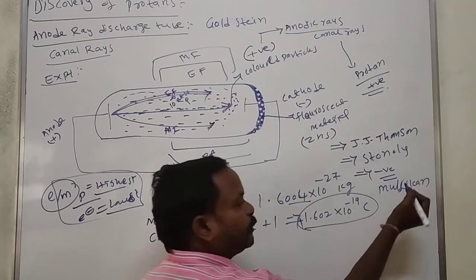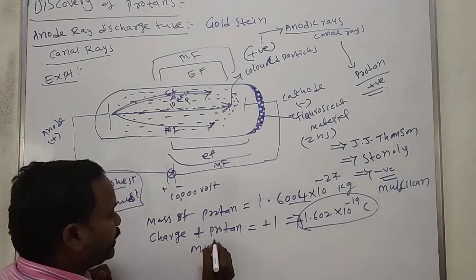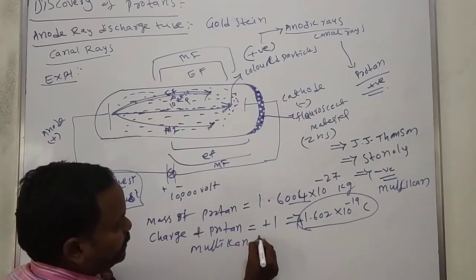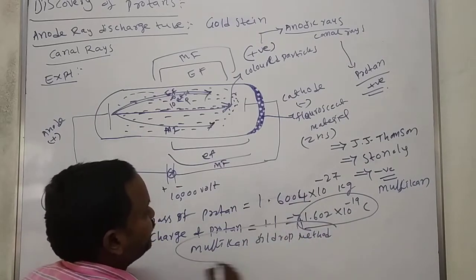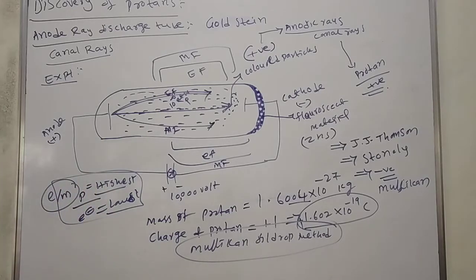He explained it by the Millikan oil drop method. By using this Millikan oil drop method, he explained the charge of an electron. The name was given by Stoney. It is confirmed: discovered by J.J. Thomson, and the discovery of an electron was initiated by Michael Faraday.